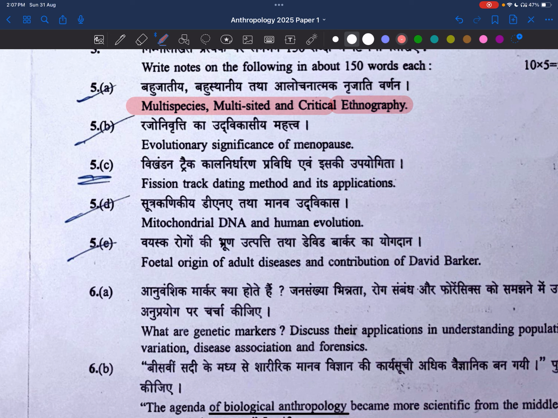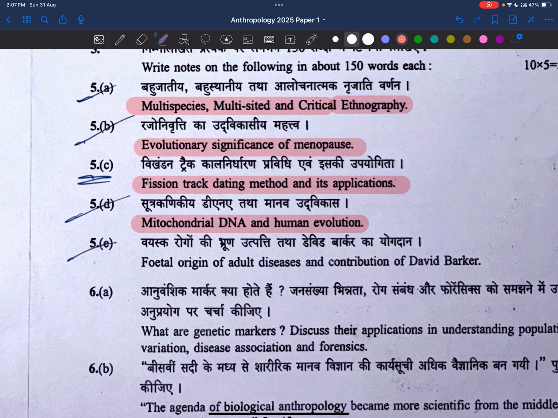Evolutionary significance of menopause. Correct question only, no problem. Fission track dating method and its application. I don't know about this fission track dating method, so we have to read about these things also. And see, mitochondrial DNA and human evolution. So we can integrate science and technology here by writing mitochondrial DNA defects in the mother.